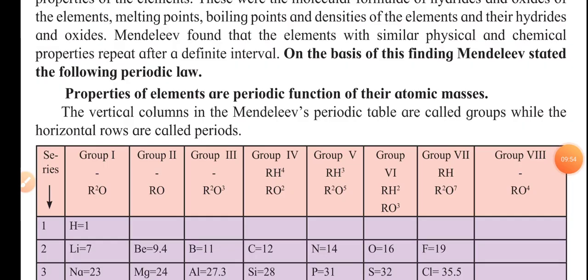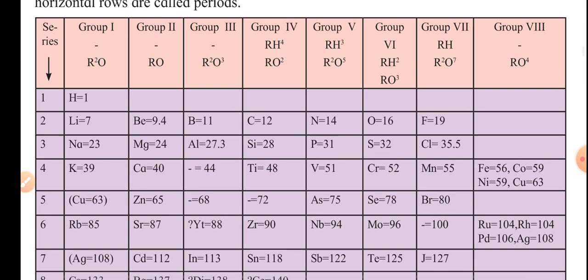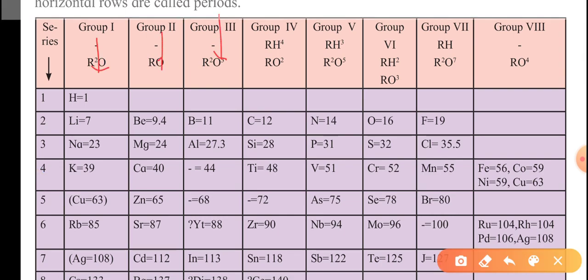These are the 8 vertical columns, 1 2 3 4 5 6 7 8, and they are called groups.